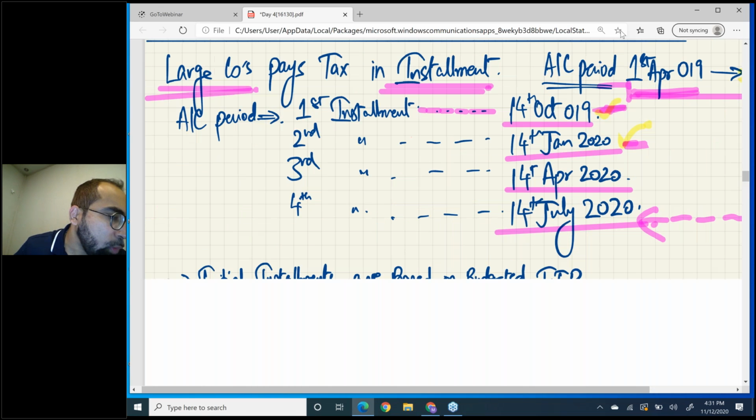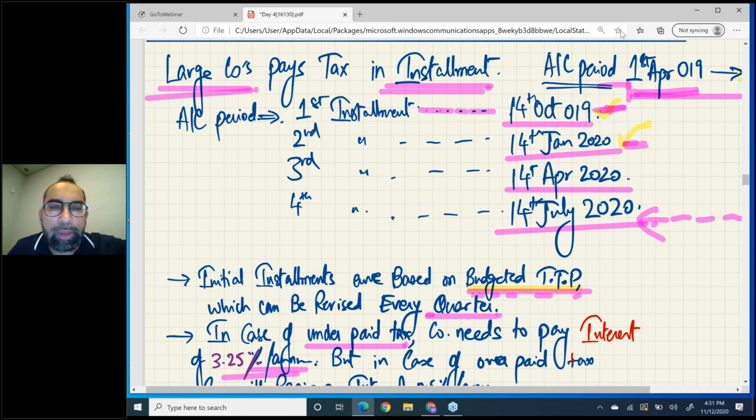I'm telling you one thing orally. For tax payment purposes, companies are divided into two heads: small company and large company. Listen, a small company pays tax 9 months plus 1 day after the end of the accounting period.